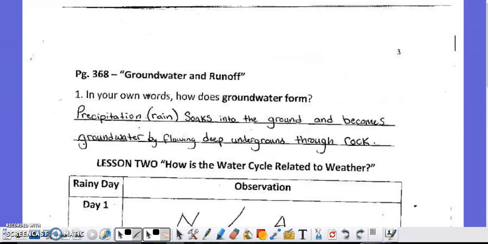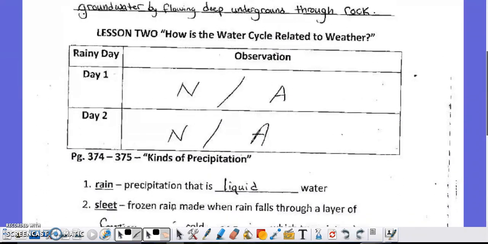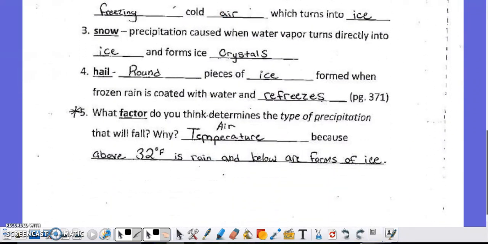As we continue, you can skip these parts. You can see the observation was a part that you can skip as well. And go down to the factor that you think determines precipitation. It's all about air temperature. Air temperature is the main factor, the thing that you need to remember, the controlling force between what type of precipitation, rain, sleet, snow, hail, that we will receive. 32 degrees Fahrenheit is that magic number. If it's 32 degrees or above, typically we see rain, and if it's below, it's forms of ice.